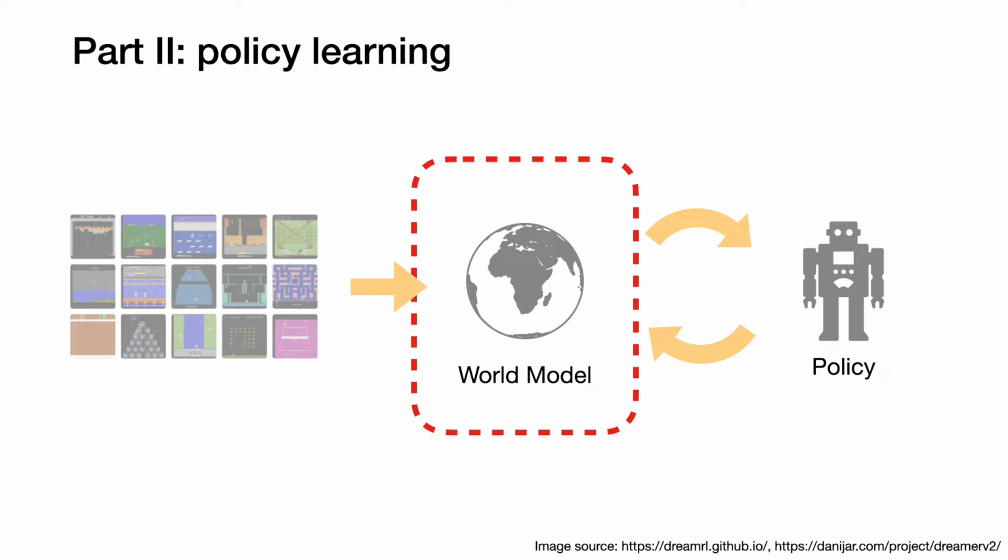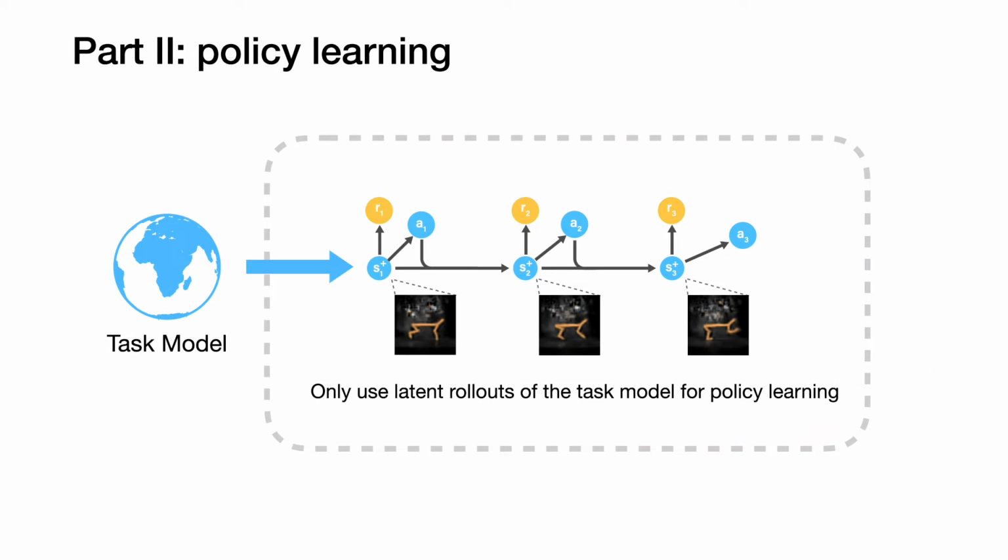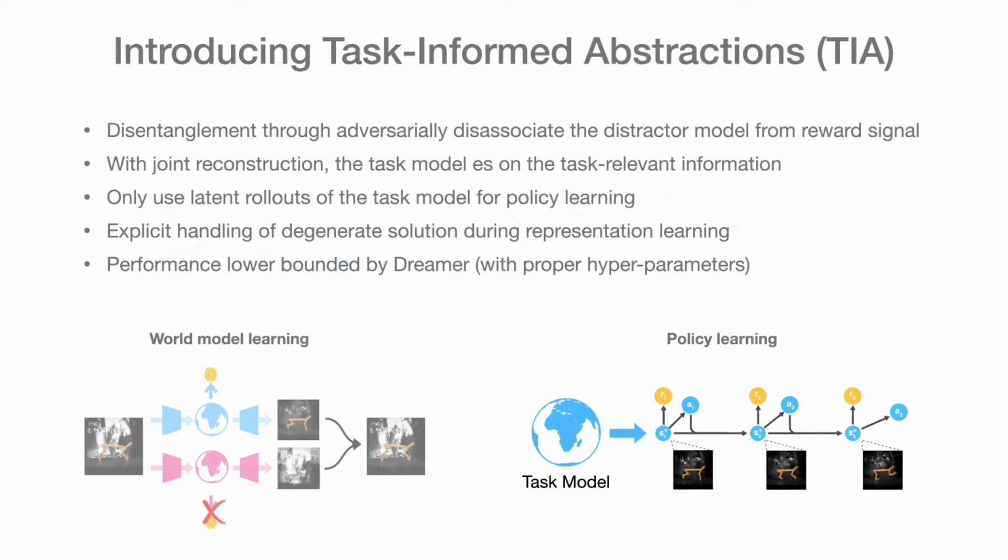Now that we have learned a model of the world, let's take a look at how we learn policy. During policy learning, only the task model is used to generate the imagined rollouts. We sample imagined rollouts from the learned task model and train the policy through an actor-critic algorithm over the imagined rollouts. Note that the distractor model is never used for model-based rollouts.